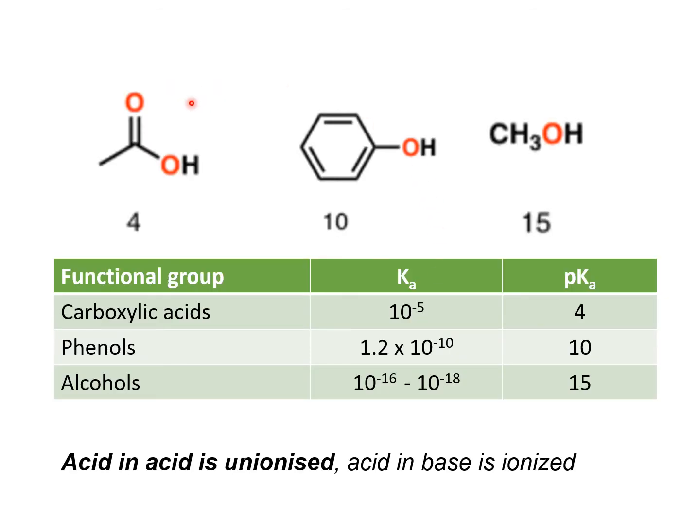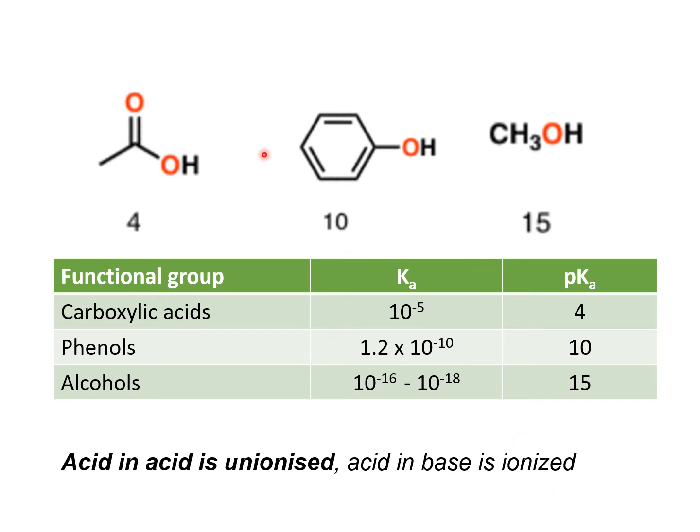So the pKa value for a carboxylic acid is 4, whereas for phenols it is 10 and for alcohols it is around 15. In the case of acids, the lower the pKa value, the higher is the strength of that acid. And as we know, an acid in acid will be unionized, whereas an acid in base will be ionized.